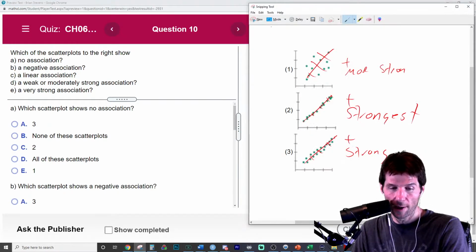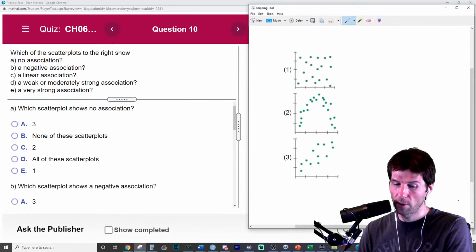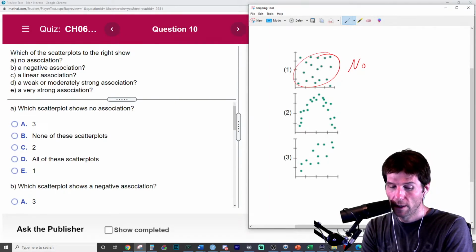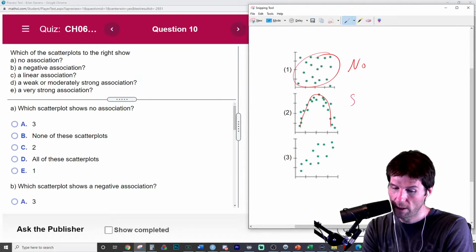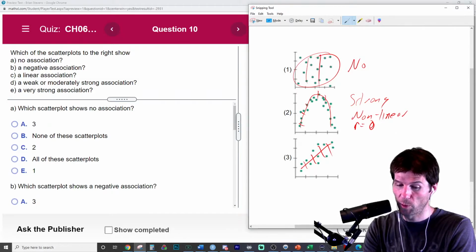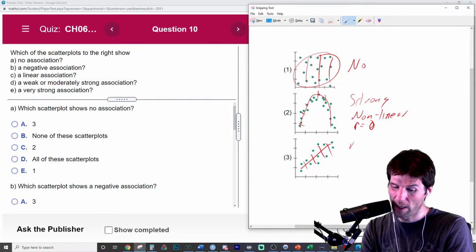Start by labeling your graphics. Now, this one right here is like no association. That's just nothing. It's nothing, no association, no linearity, no nothing to it. This one right here is non-linear. It's still strong, but it's non-linear. Correlation for this one is going to be equal to 0. That's R right there. R is the value of correlation. This one here is moderately positive strong. So the width of those bands I'm drawing is the strength. The tighter it is around it, the stronger it is. This one's super weak. So this right here is moderate. It's not super strong. And it's linear.